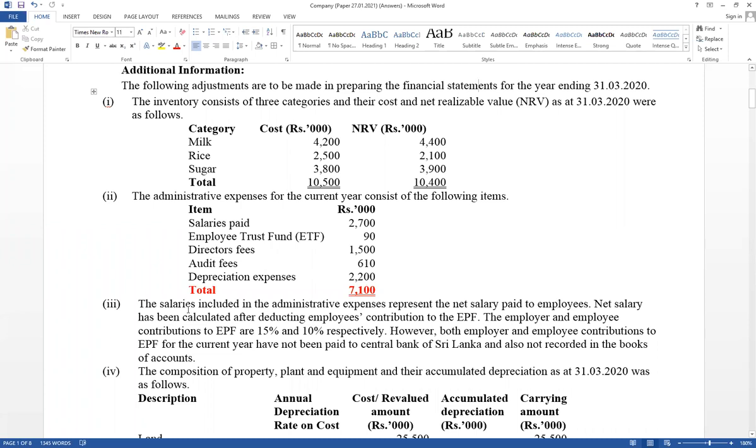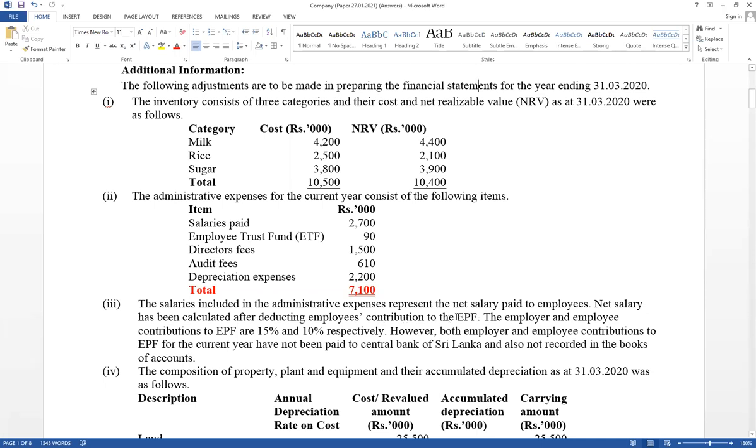But think about under administration expense, as salary should be included, not net salary, gross salary should be included. Contribution of employee also affects salary, but it has not recorded. It has given net salary has been calculated after deducting employee contribution to EPF.